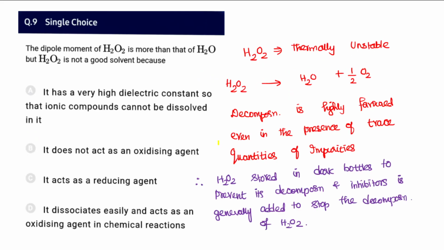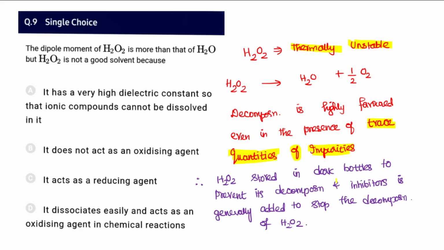And question number 9, the dipole moment of H2O2 is more than H2O, but still H2O2 does not act as a very good solvent. We may use only water as a solvent. That is because hydrogen peroxide is thermally unstable. We are aware already, even a trace quantity of impurities is enough to cause the decomposition of hydrogen peroxide, so that is to be prevented.